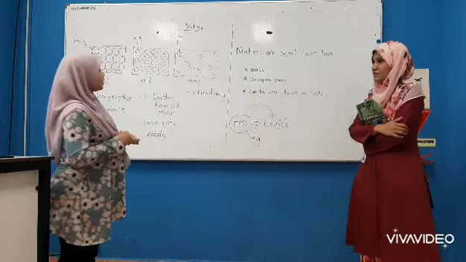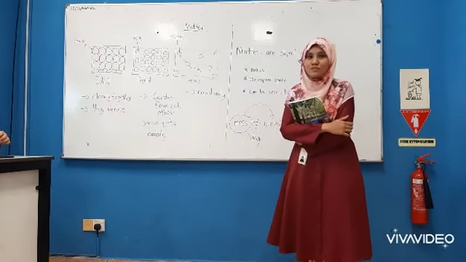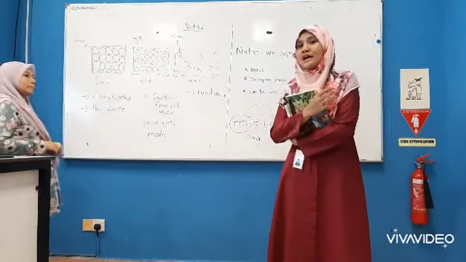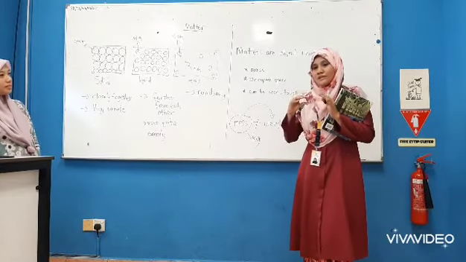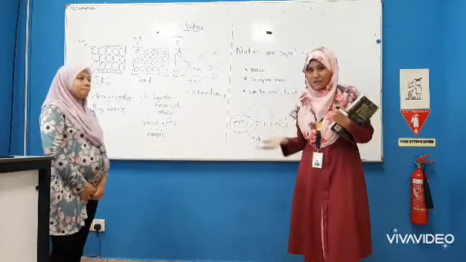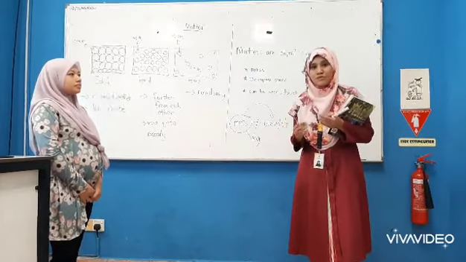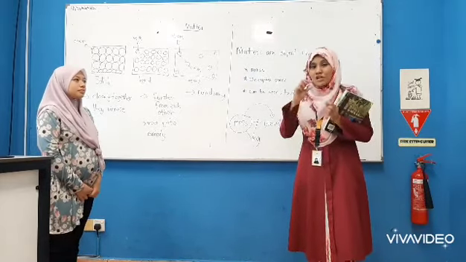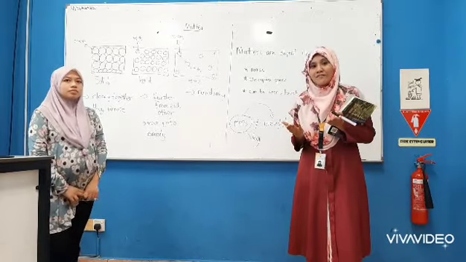To help you understand better what an atom is, for example, when you want to build a house, you use bricks. You arrange the bricks and form a house. Or you have Legos, and you arrange the Legos until you have a house.